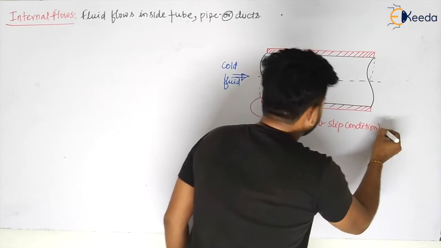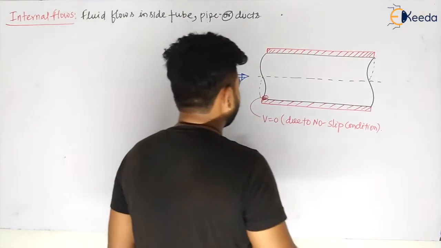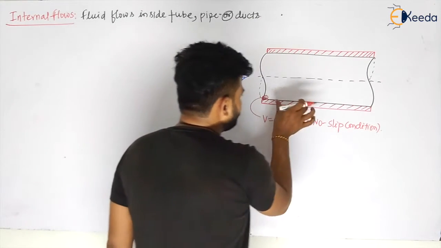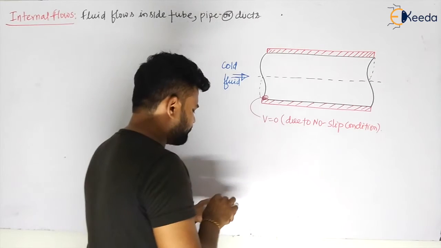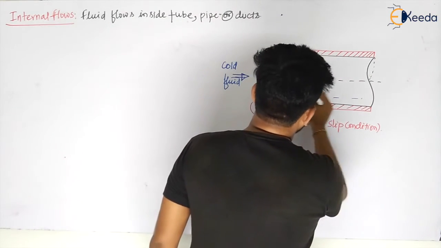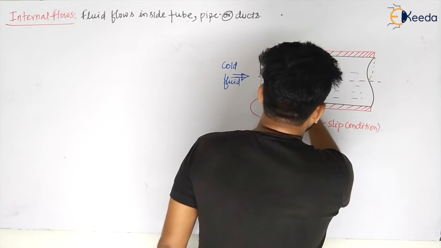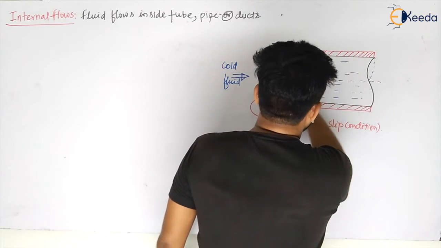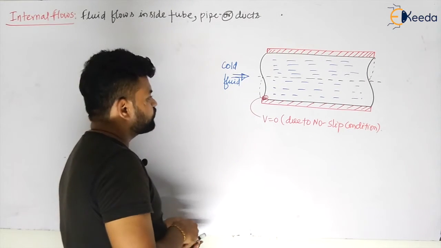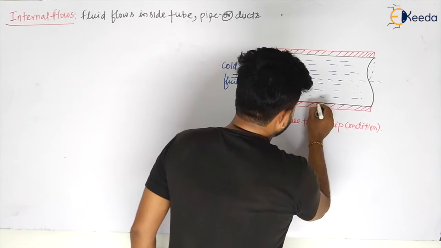Now due to the no slip condition, the velocity is becoming 0. So what will happen? Slowly there will be heat transfer from this hot plate to the cold fluid, which is flowing inside this pipe. Yes, sir, there will be some heat transfer, in the upward direction. So there will be a development like this.